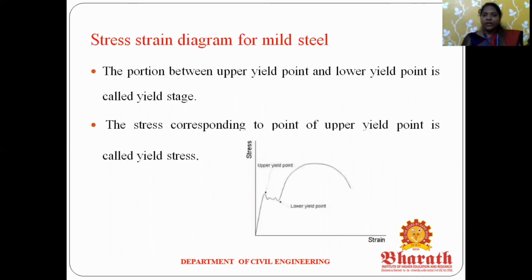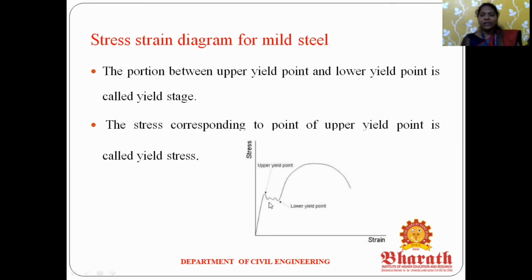Next, we have applied the tensile load within the elasticity limit. After that, we again apply the load, so the rod will be deformed again. This stage is yielding. There are two types of yielding: one is the lower yield point, and the other is the upper yield point. The position between the upper yield point and the lower yield point is called the yield stage.